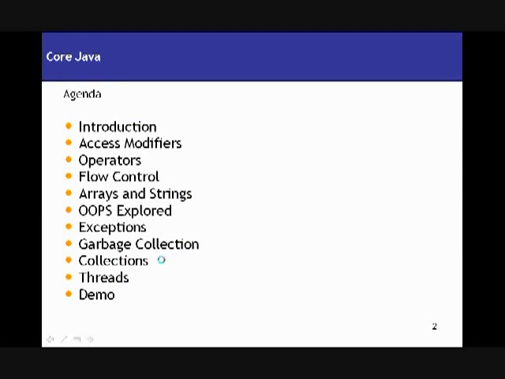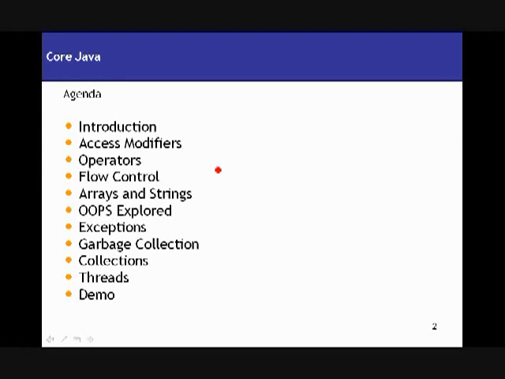I'll start off with some introduction where we will see what Java is and get introduced to some of the concepts in Java. And also we are going to write some programs using the Java programming language. And afterwards we are going to talk about some of the features of Java like access modifiers, operators, flow controls, arrays, strings, OOPS, which stands for object oriented programming.